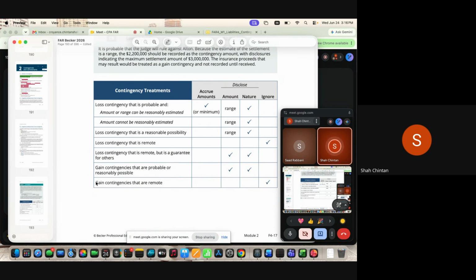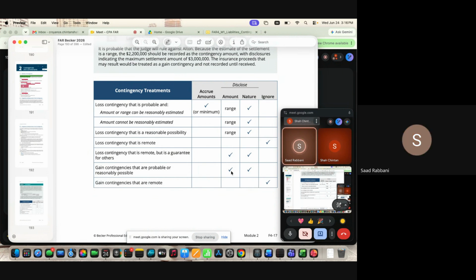Gain contingency: if it's remote, we are going to ignore. If it is probable or reasonably possible, even reasonably estimable, still you are just going to disclose. So gains are never recorded until they are realized. So this is a quick summary of the table. If you have any question on the table, or on how to solve the practical question from the exam point of view?